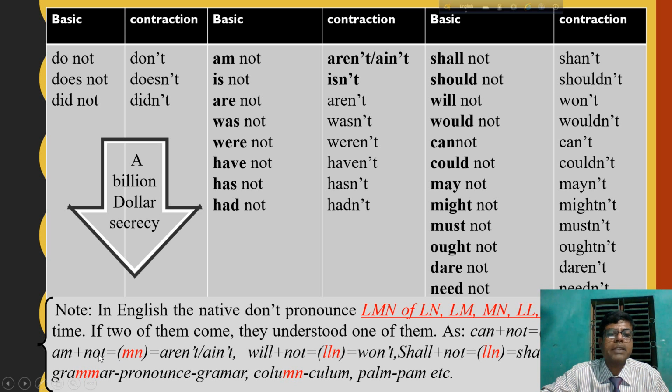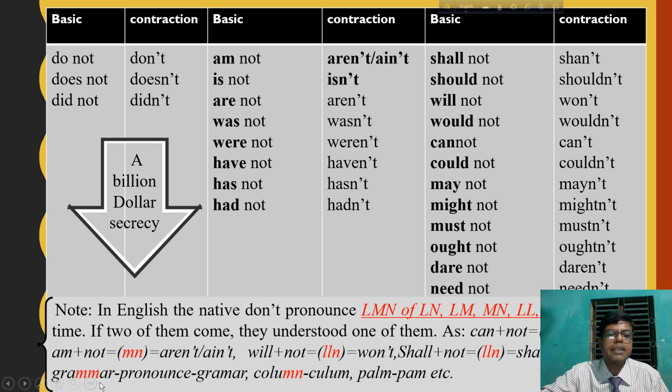Similarly, am plus not. So M plus N, one would be dropped. So the contraction form will be aren't or ain't. Will plus not. Double L plus N. So here is a problem. So generally they pronounce won't because of this form. Similarly, shall plus not. Here is also double L plus N, so shan't.